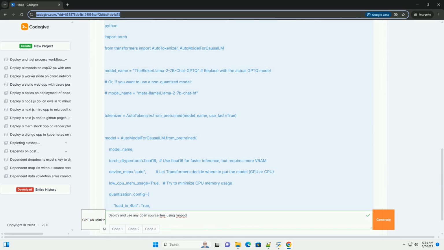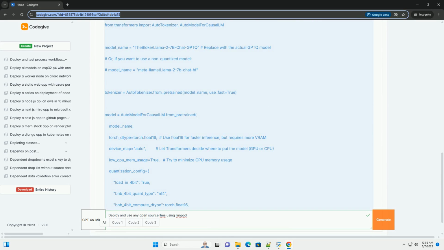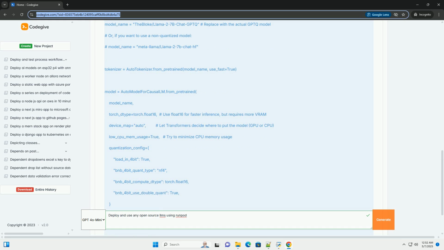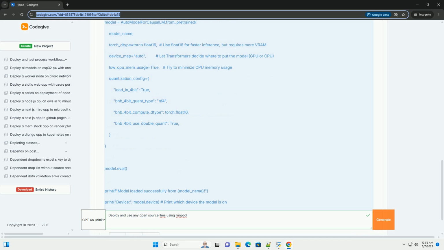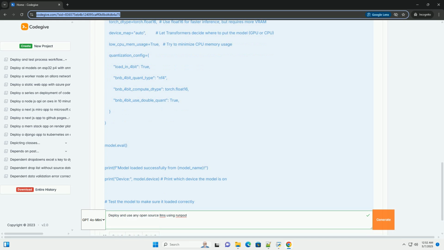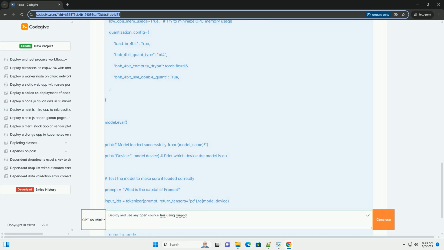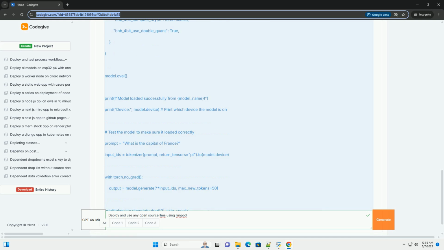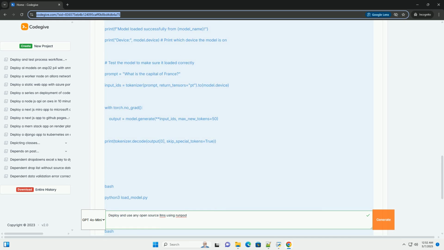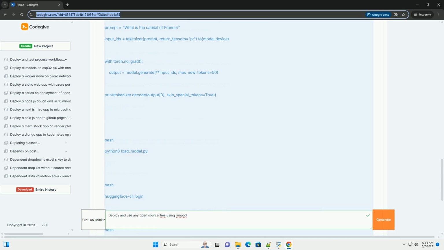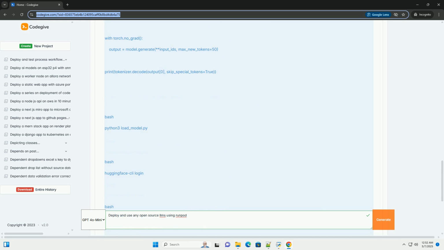Table of Contents. 1. Introduction to Runpod and LLMs. 2. Choosing an LLM. 3. Setting up a Runpod account and securing API key. 4. Creating a Runpod template. 5. Launching a Runpod instance. 6. Setting up your environment, SSH and Python. 7.